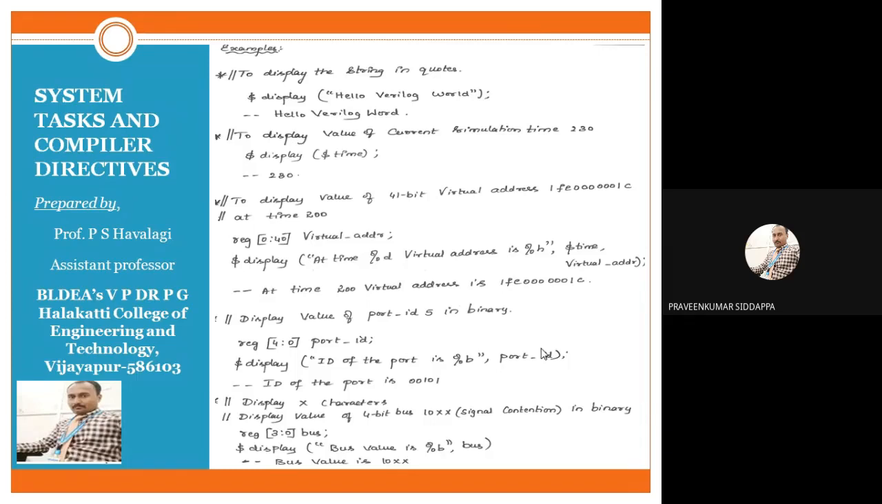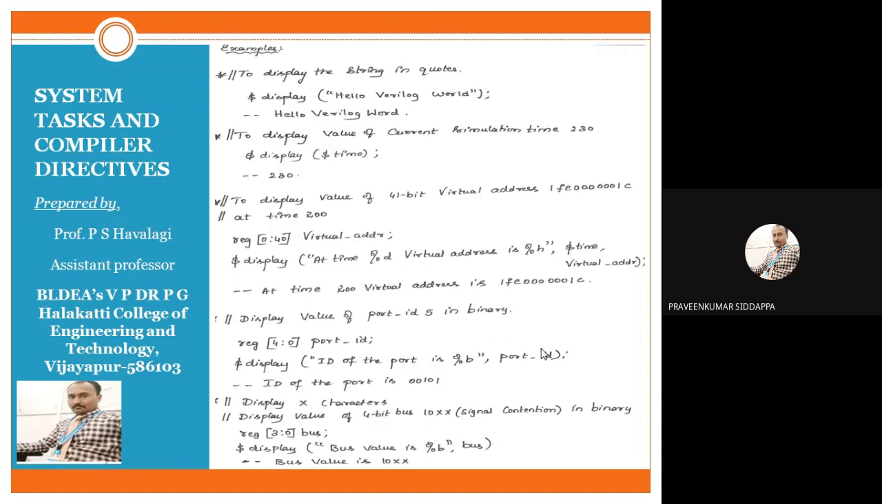Next, another example. Display the value of port ID 5 in binary. Check it here. First, we have to understand the title of your program. What is the title of the program you have here? Port ID. Port ID is a variable. Remember it. Port ID is equal to 5, and I have to display port_ID is equal to 5. That 5 should be in terms of binary, he has given. So this is the title of your program.